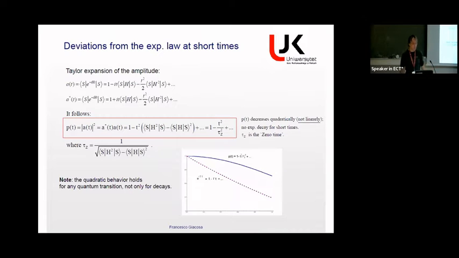Now, a simple exercise one can do is the Taylor expansion of this amplitude, up to time squared, and the complex conjugate of the amplitude. It then follows very simply that the survival probability takes this form. There is no linear t.